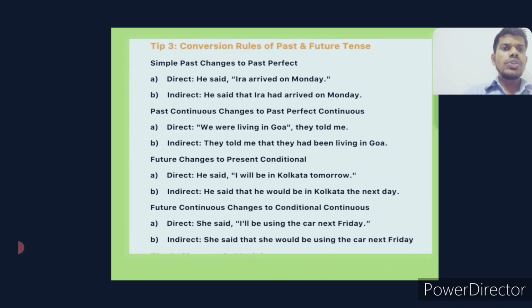Then future continuous changes to conditional continuous. Direct: She said, I will be using the car next Friday. So she said she would be using the car next Friday. What are the changes that we can see? I will be becomes she would be, and of course next Friday, you can use it, even the following Friday also.